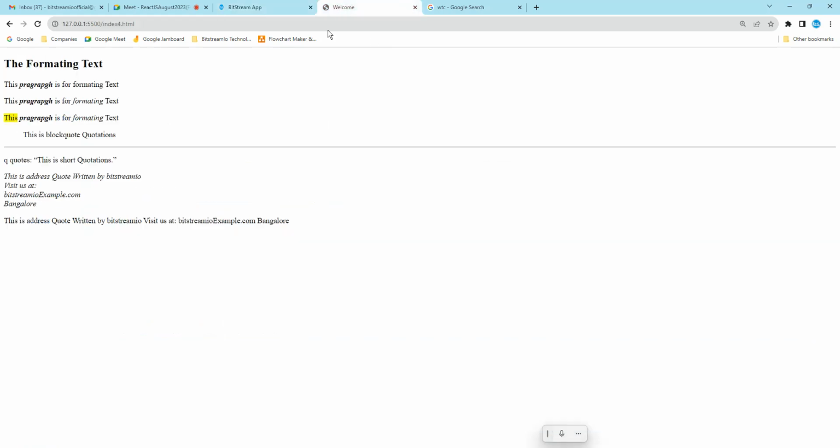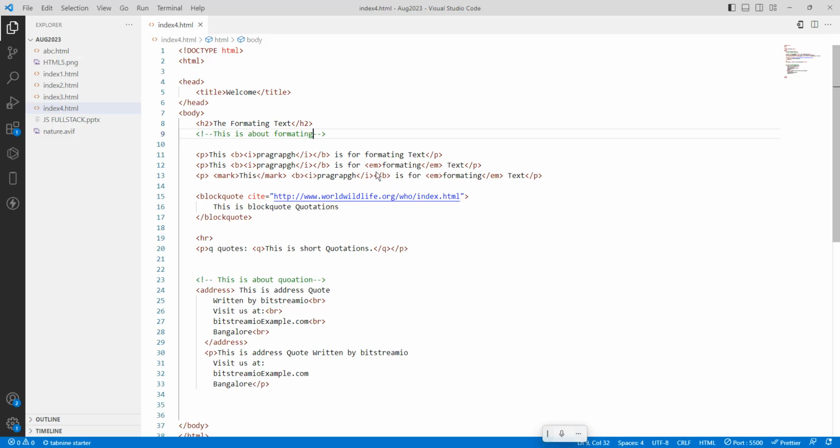If you see the output, nothing changed. But when you are a developer and you segregate like this, I will feel that whatever program I have written from here to here belongs to formatting, and whatever program I have written here belongs to quotation. Got it? So why do we need this? One more question. If you go for a developer, you have 1,000 lines of code. If you add comments, we will get to know and it is easy to understand the coding, what the block is and all.